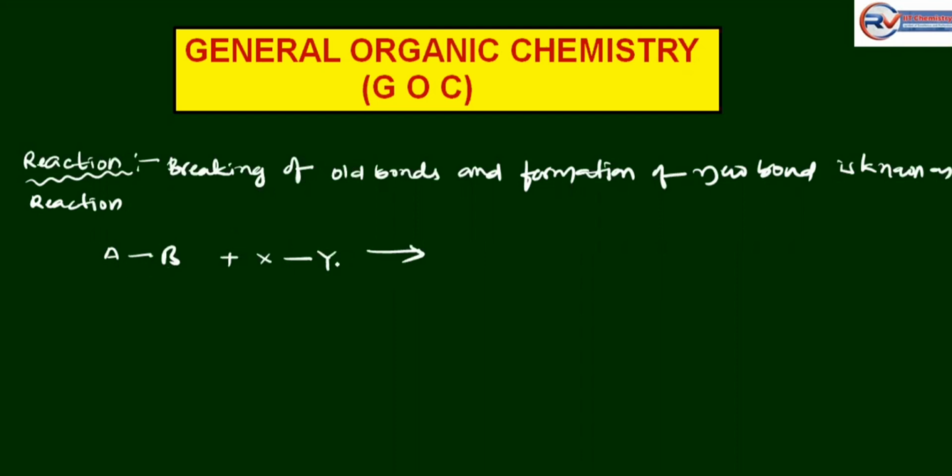AB reactant, XY reactant, to form AXBY. So the breaking of the A-B bond and the breaking of the X-Y bond to form AX and BY, which are new bonds. These are the new bond formation between AX and BY. A and B is the breaking of a bond, X and Y is the breaking of a bond, to form AXBY. It is a new bond. Okay.